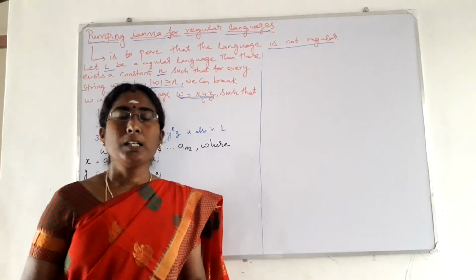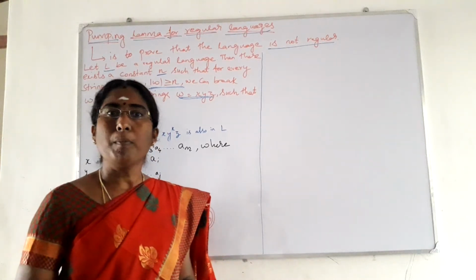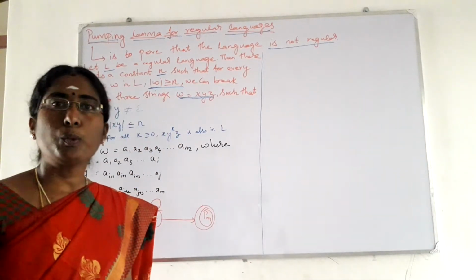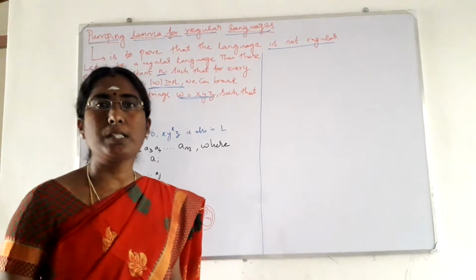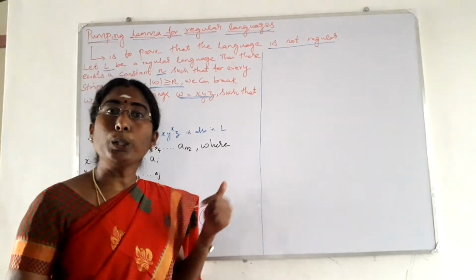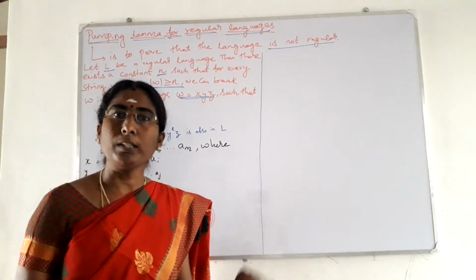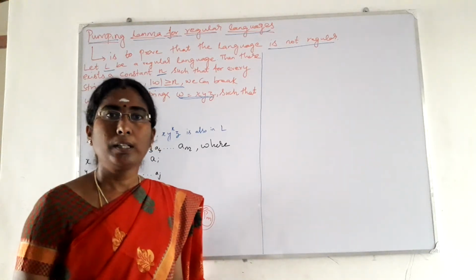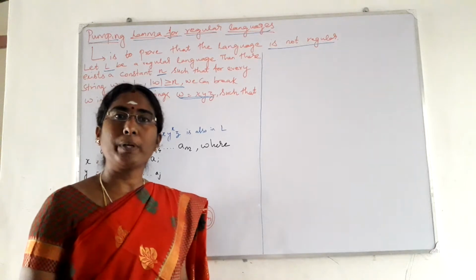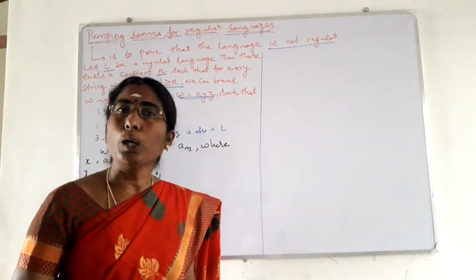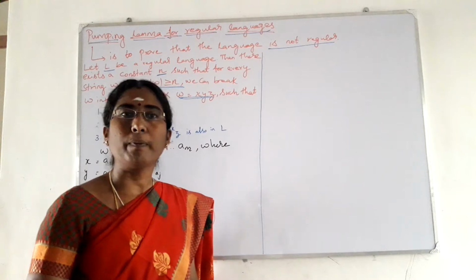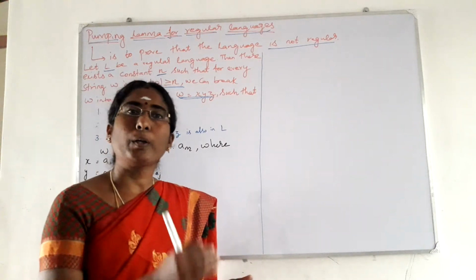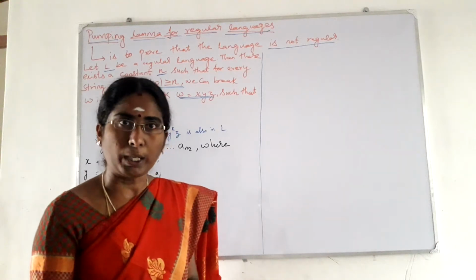Hello friends, now we will see about the pumping lemma for regular languages. The pumping lemma is used to prove that certain languages are not regular. This is not used to prove that languages are regular. It is only used to prove that languages are not regular, and we do it by contradiction. First, let us assume the given language is regular, and based on certain conditions, we are going to prove that the language is not regular.